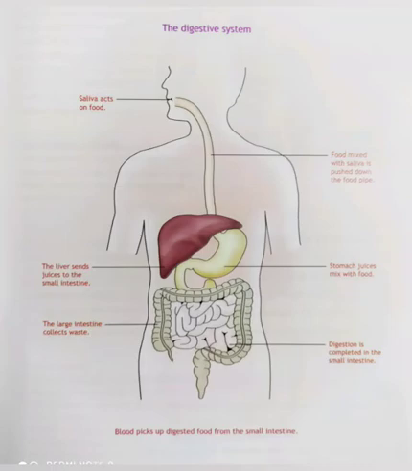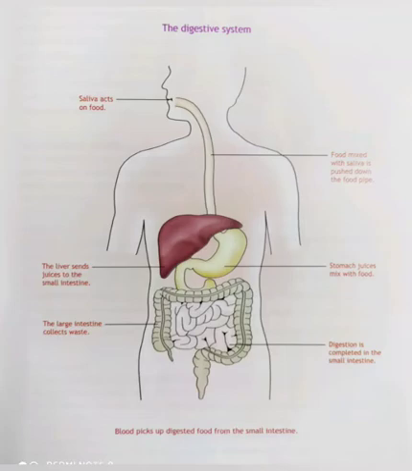Further, the food passes from the stomach to the small intestine, and there is an organ called the liver which sends its juice to the small intestine. So the digested food from the stomach passes on to the small intestine, where it gets mixed with the juices from the small intestine as well as from the liver. The process of digestion is completed in the small intestine and absorption happens in the small intestine.